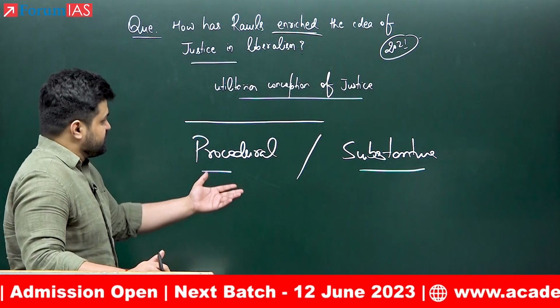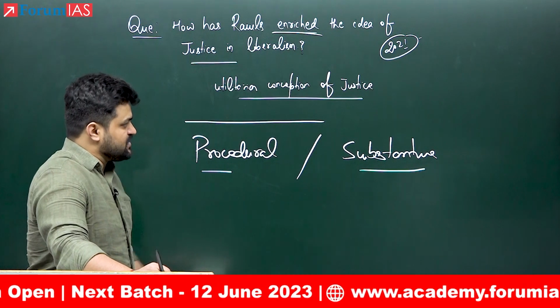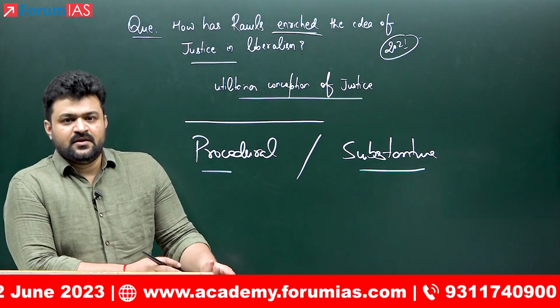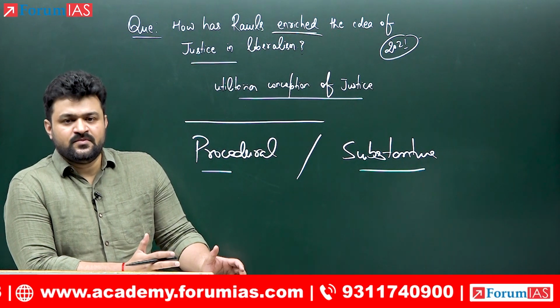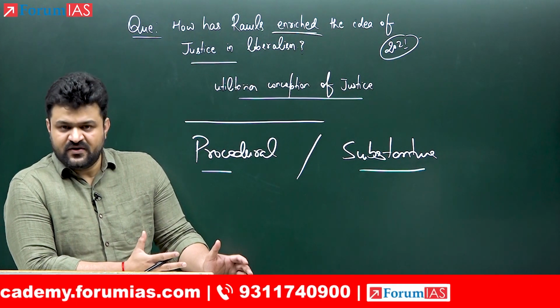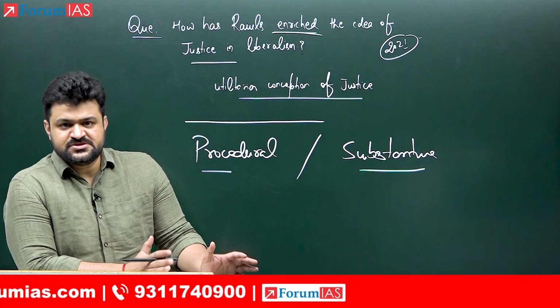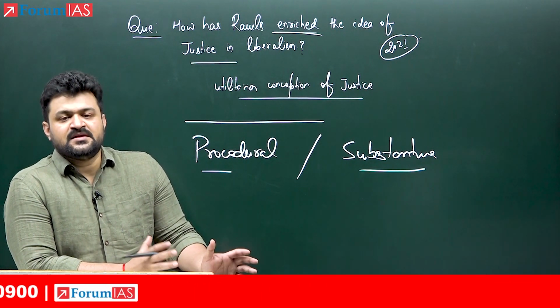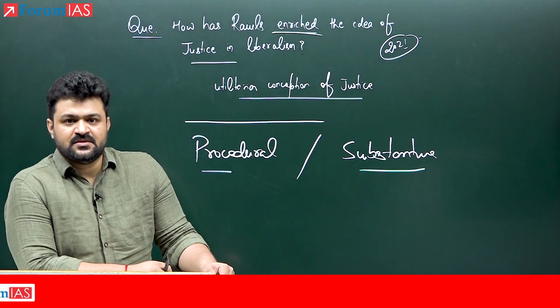So these two conceptions of justice, that is procedural and substantive, also differ in terms of the value that they consider to be ultimate. Because if it is a conception or a principle of justice, by all means, it will seek reconciliation among different conflictual values.